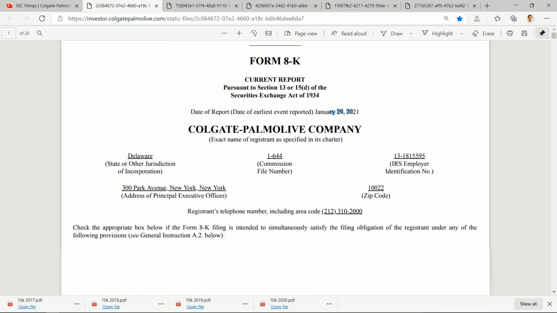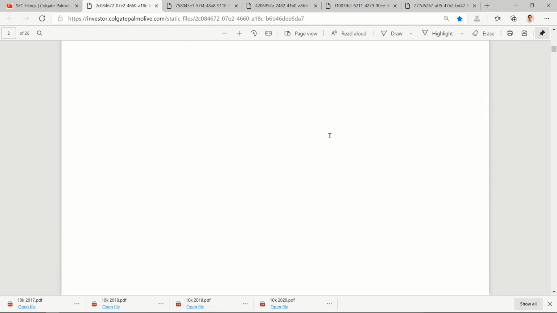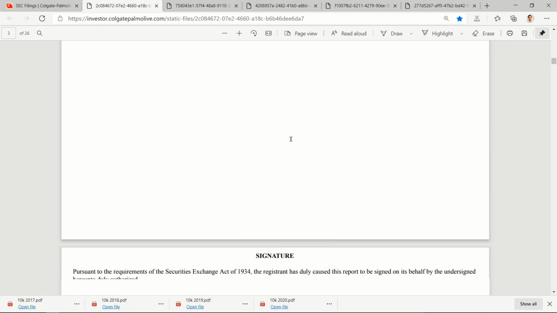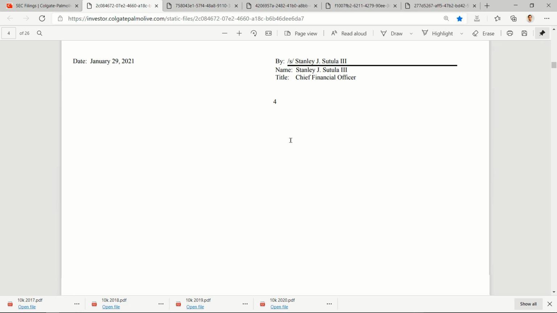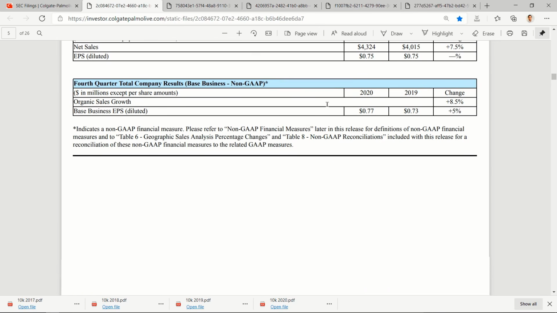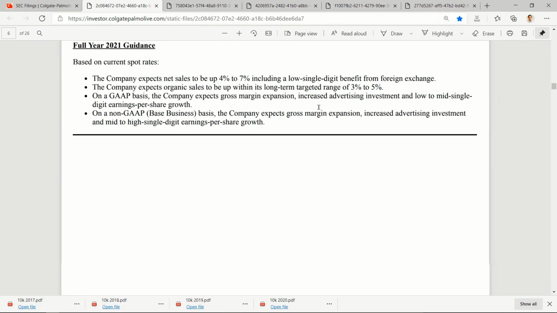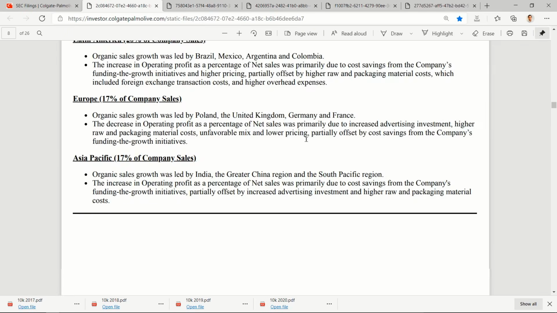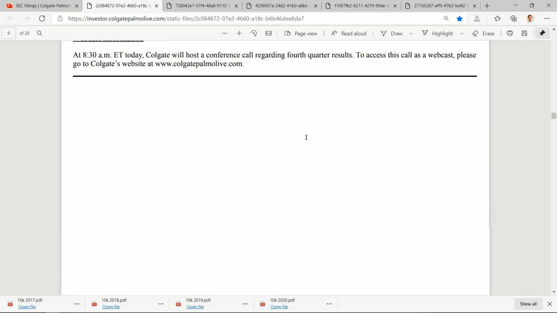Though it's not specifically written here, if you browse down, this is, let's see, Colgate announces Q4 results. Okay, so if Q4 results are announced, it must contain the 12 months data also. So if I scroll down, let's see.